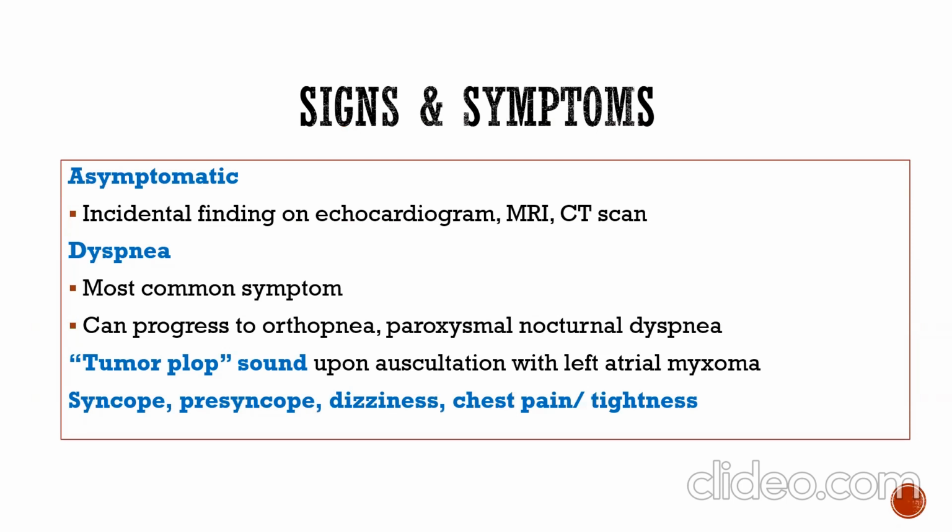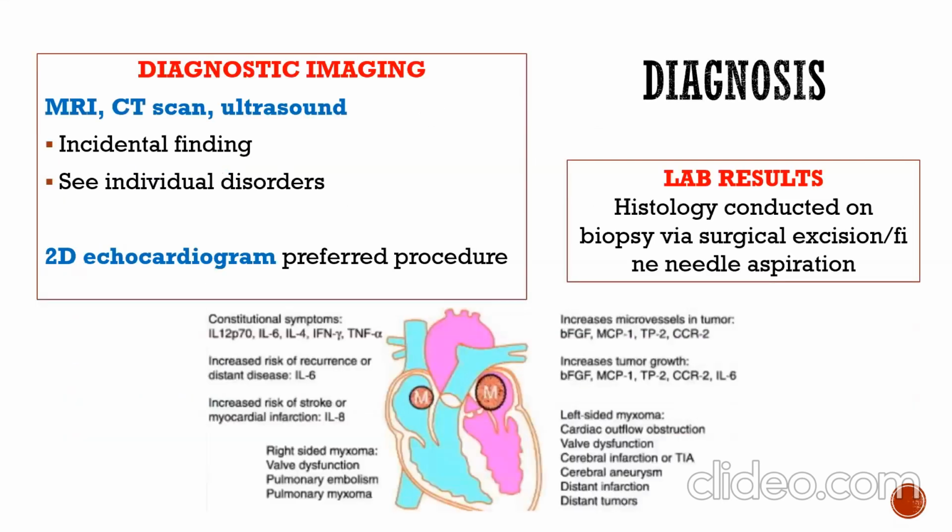Signs and symptoms. Asymptomatic: incidental finding on echocardiogram, MRI, CT scan. Dyspnea is the most common symptom, which can progress to orthopnea and paroxysmal nocturnal dyspnea. Tumor plop, a sound upon auscultation with left atrial myxoma. Syncope, presyncope, dizziness, chest pain, and tightness.